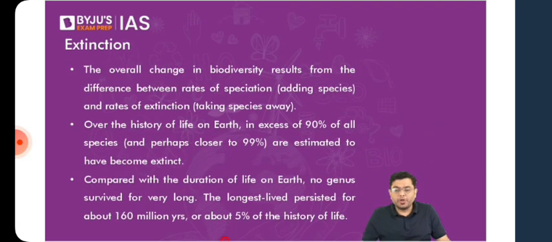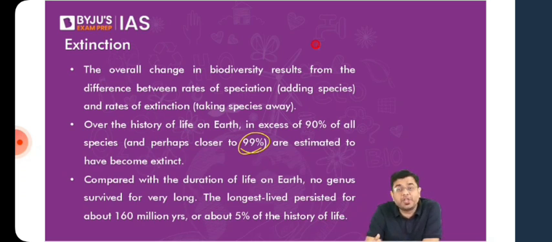Then we come to the portion of extinction. So extinction is what? When we say a species has gone extinct, it means that species is not to be found anymore. Right? So that is what is extinction. Now, species which have come into existence across this planet, majority of them, more than 90%, more than around 99% of them, they have been extinct as well. There have been many different species which were created long before the humans came into existence, and they went extinct long before the humans came into existence. So there have been various different stages.